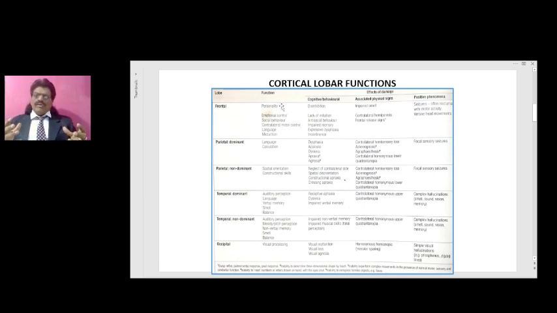So the human being, what you are, your behavior, everything resides in the frontal lobe. The main function of the frontal lobe is personality, your behavior, emotional control, how you react to a particular situation, the social behavior. And then the corticospinal tract arises from the frontal lobe and crosses over at the level of the medulla oblongata and goes to the opposite side. So it is responsible for the contralateral motor control.